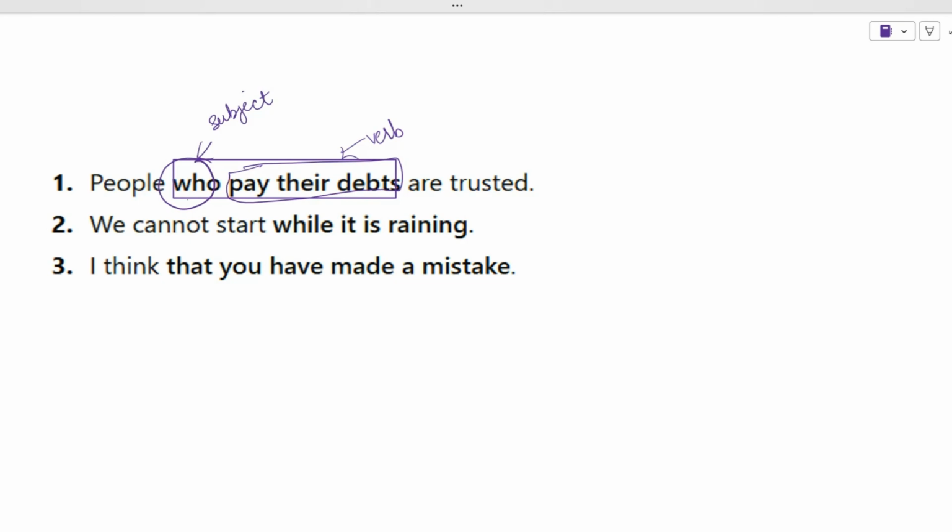It's not a complete sentence, and whether it makes sense or not, like who paid their debts, who paid we don't know, but we know that they're talking about debts and some people are going to pay the debts. Got it? "We cannot start while it is raining." Here "it" is the subject and "raining" is the verb. So this entire part, "while it is raining," is a clause. Next, "I think that you have made a mistake." In this, "you" is the subject and "have made a mistake" is the verb.